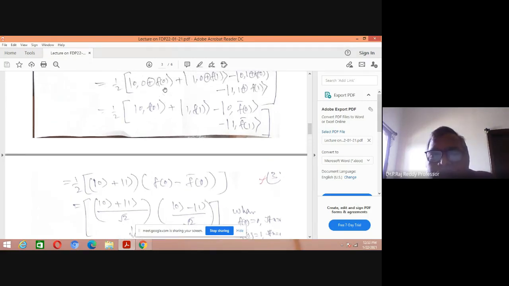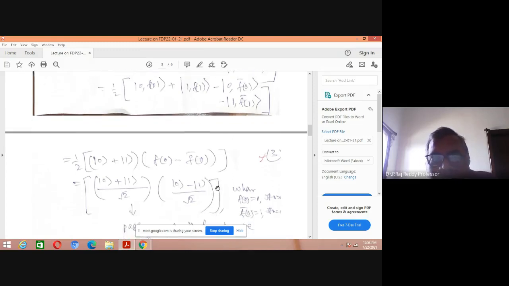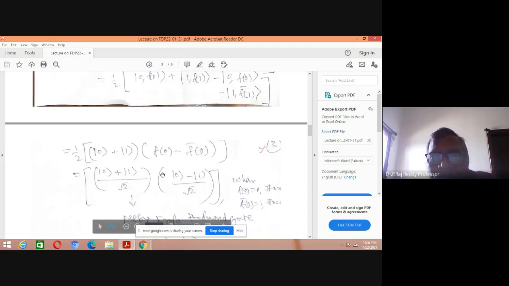If you convert and simplify this, you can get it here. Again, by multiplying this, see that. Again multiplying this, you get this simplified form. Again multiplying this, you can get this parameter only. So what is f of 0? If we consider x is equal to 0, f of 0 is 0.